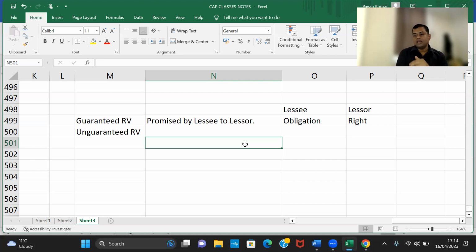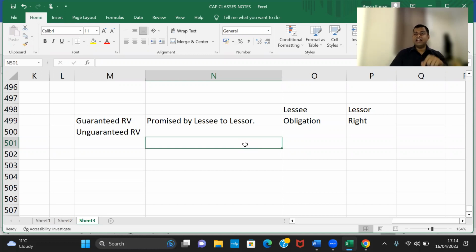Pavan sir, what if when I'm giving the car, the value is only 1 lakh? Both of us will go to Maruti True Value. In Maruti True Value, they'll tell the value of the asset is 1 lakh. Then Kirti will look at me like this. Hey, how much did I tell you? Ma'am, you said 3 lakhs, ma'am. How much is it? 1 lakh. So what to do? Sorry, ma'am, I'll give 2 lakh rupees cash to you. This is the promise made by lessee to lessor.